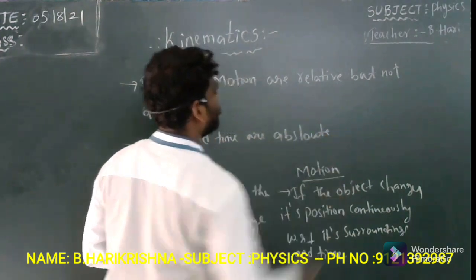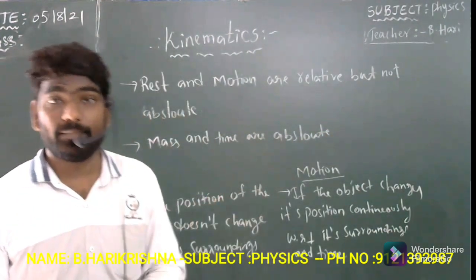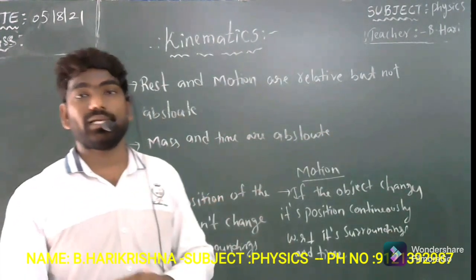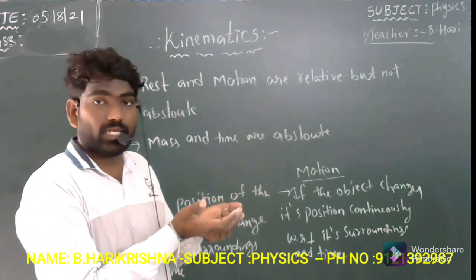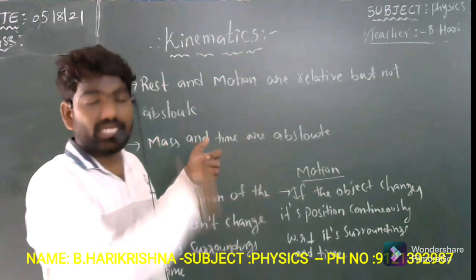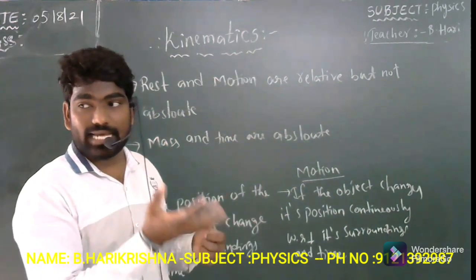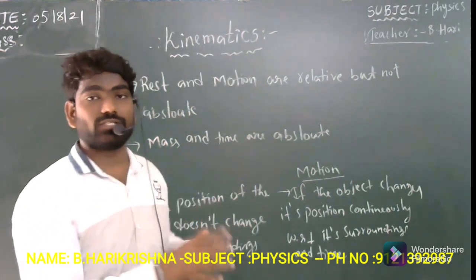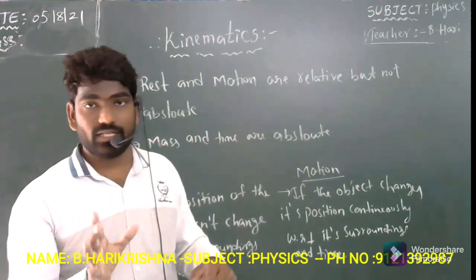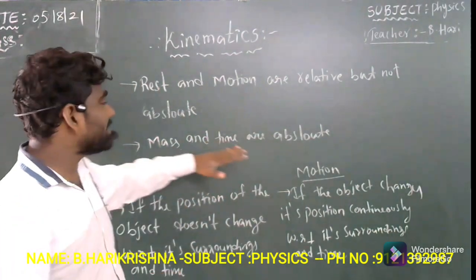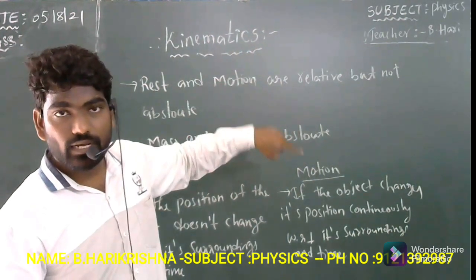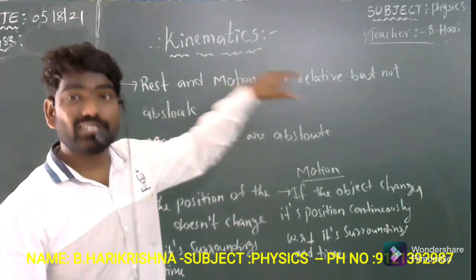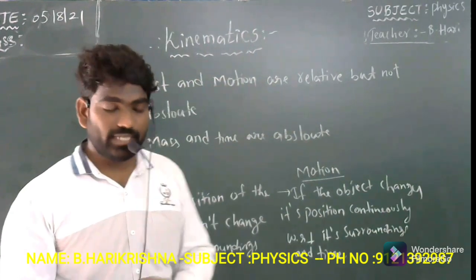So what does it mean by absolute? Mass and time are independent. They do not depend upon any other factors. If I calculate the mass of any particular object, I will get some value. If any other person calculates the mass of the object, that person also gets the same value, and the same for time. So mass and time are absolute in Newtonian mechanics, whereas rest and motion are relative in Newtonian mechanics.